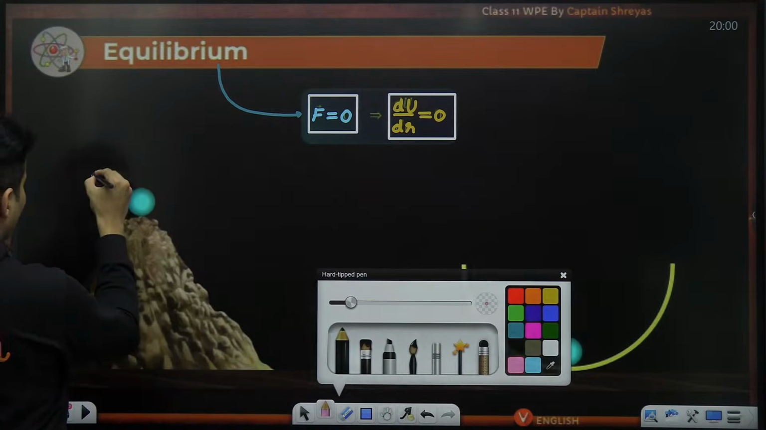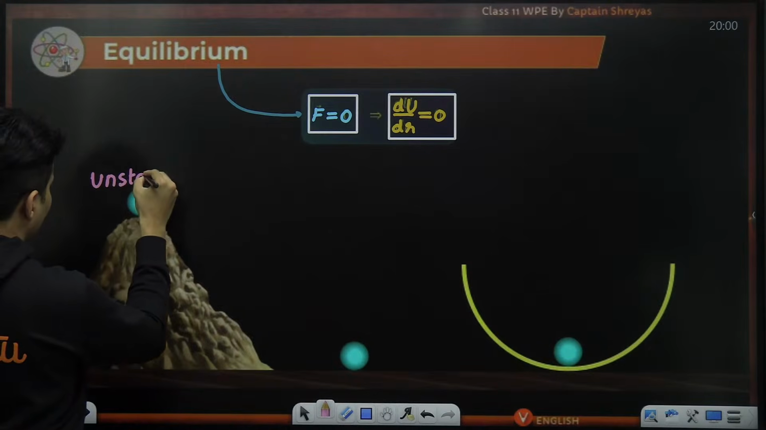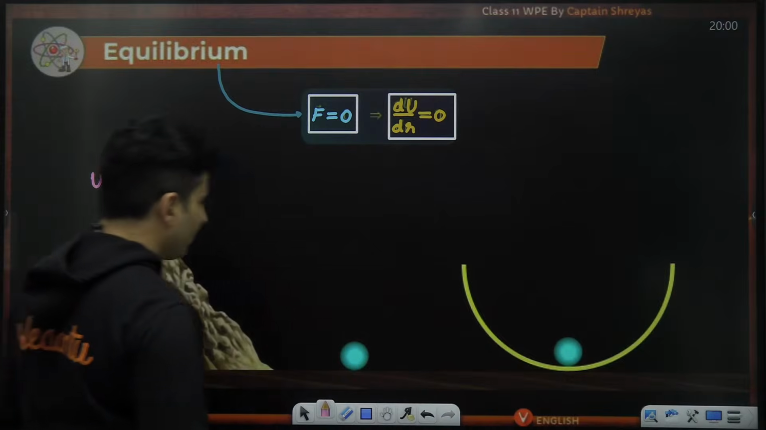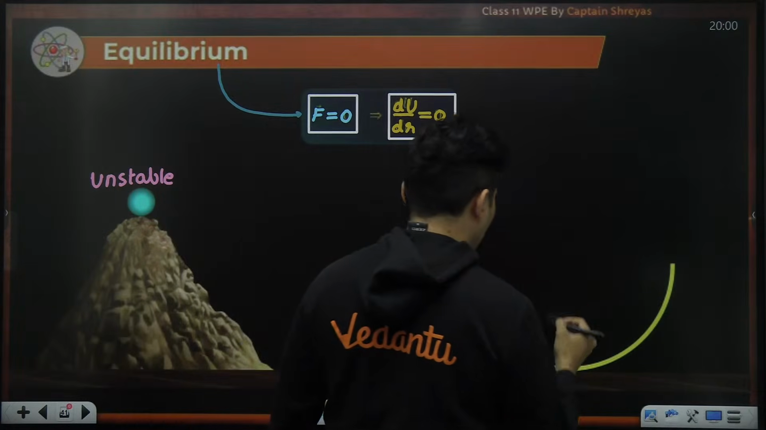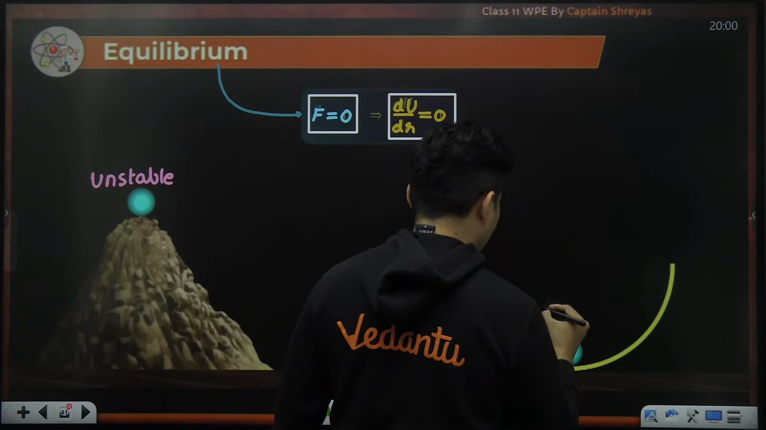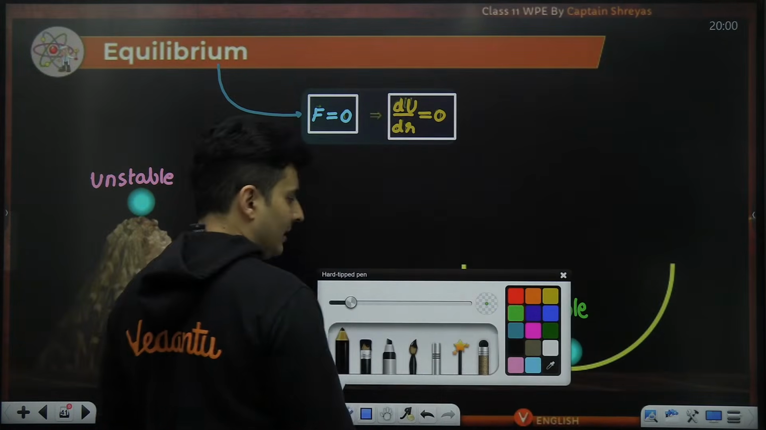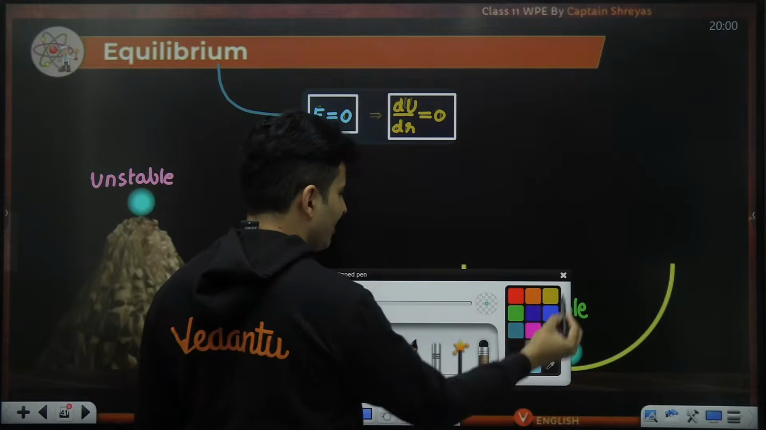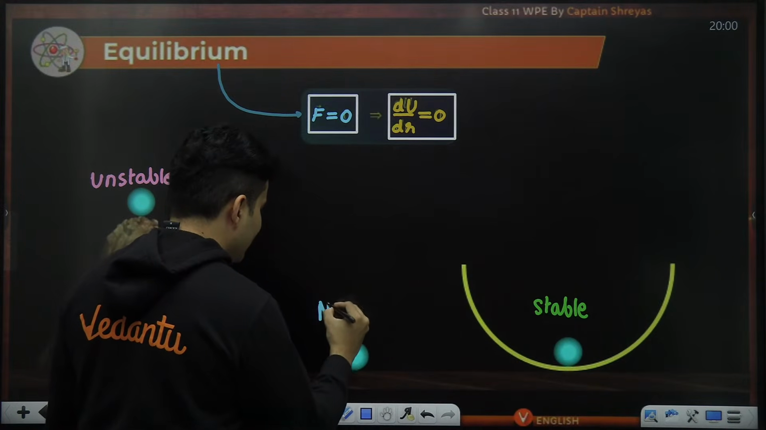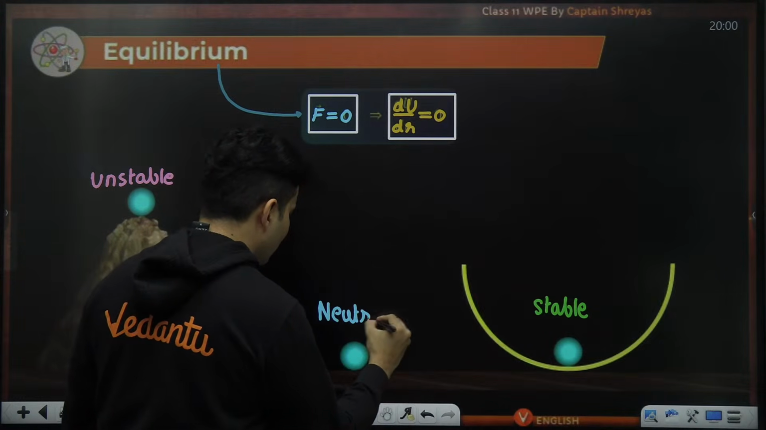So this is an unstable equilibrium. This is basically your stable equilibrium. And the last one, you might be wondering, sir, what is it? Well, that is neutral equilibrium.